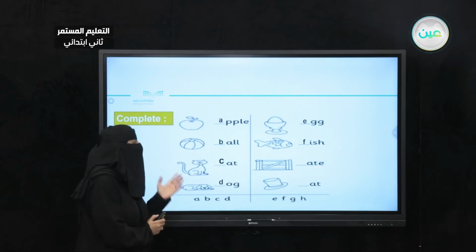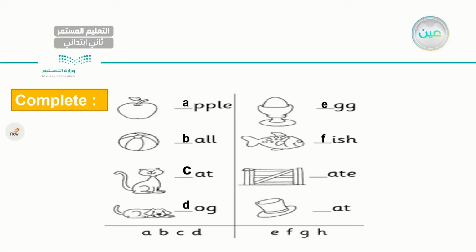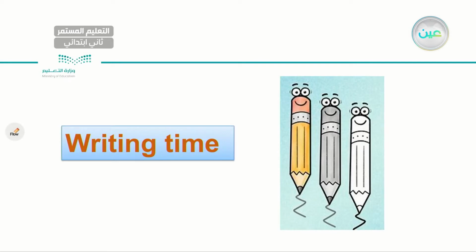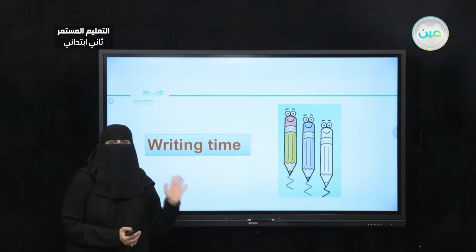Very good. So now I have two words with two letters. I have a gate. Very good. With the missing letter G. And I have H. Hat. Very good. Excellent. So let's go ahead and read the words one more time. Apple, ball, cat, dog, egg, fish, gate, and hat. Very good. Now, as you can see, you know the sounds very well.